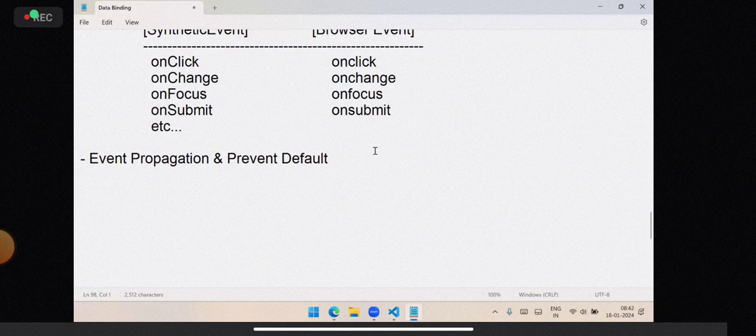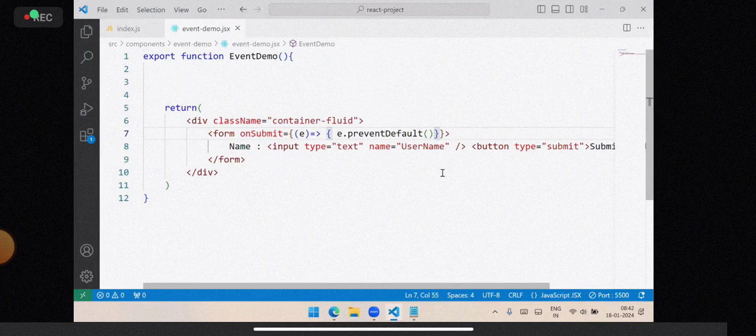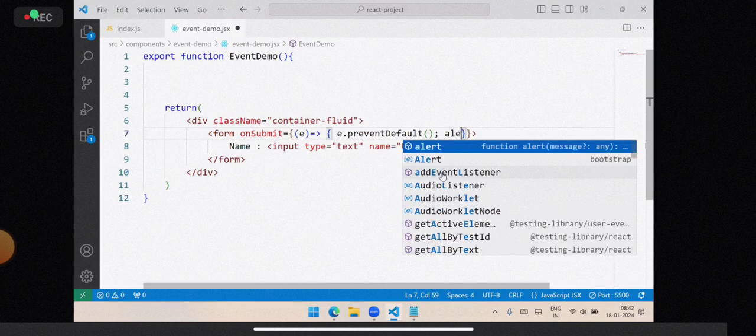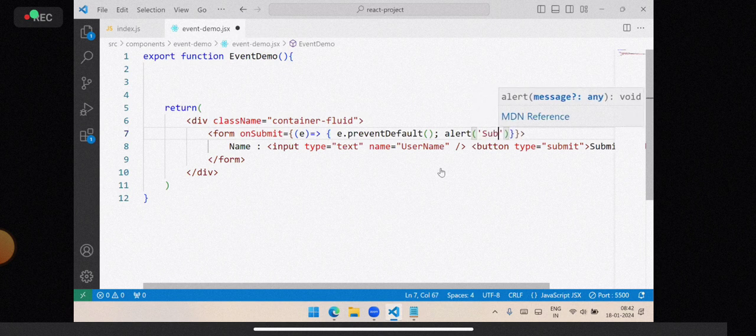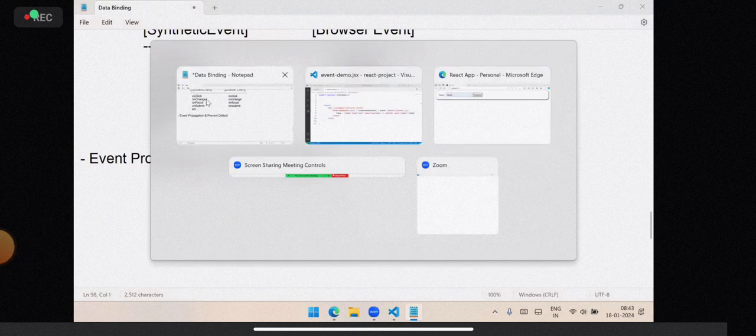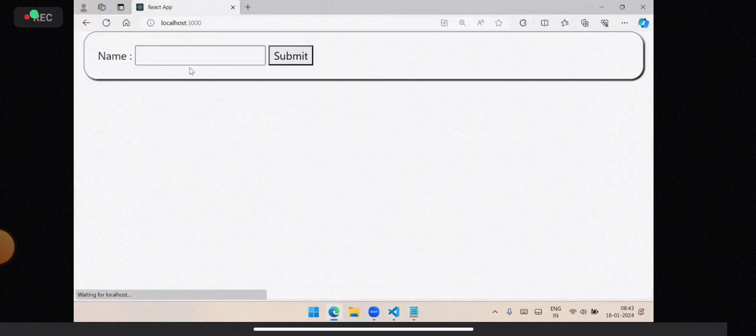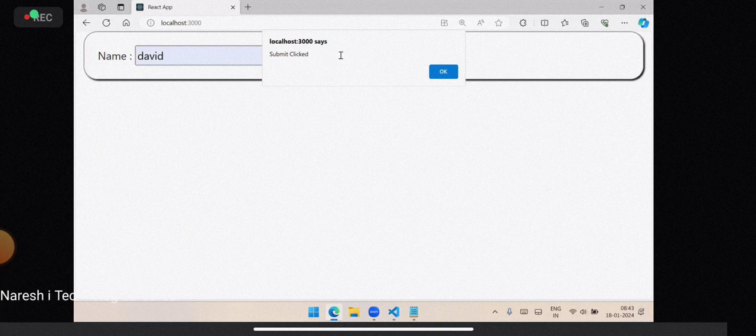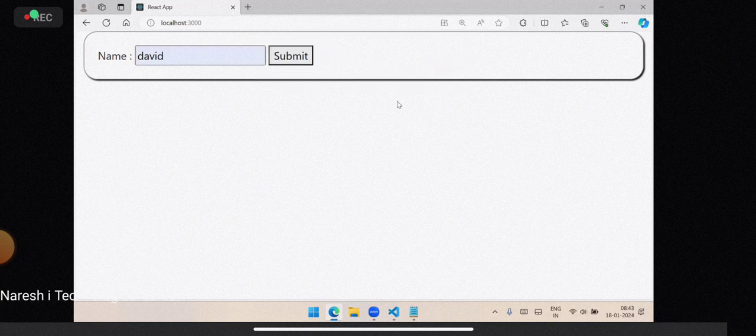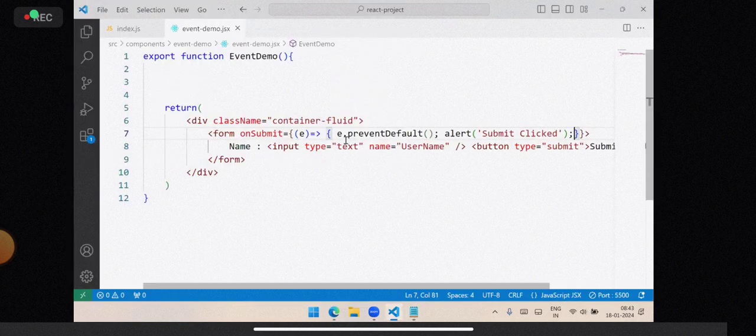You can add your own functionality. That means I will put a semicolon, and I will keep an alert. I'll say submit clicked. That means we are stopping the default functionality and writing our own functionality. Now I enter some name and submit, it will do your work. But it will not do the default posting work, because a form has some default event. We can prevent it. I am writing it like this.